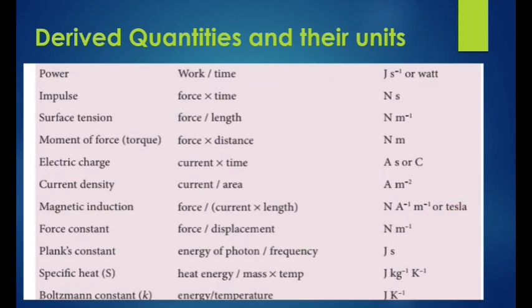And the last one, Boltzmann constant. It's also derived from the energy expression E is equal to k theta, where theta is temperature. From that they bring the Boltzmann constant, k. The unit of Boltzmann constant is joule Kelvin inverse. These are some of the derived quantities in your textbook. The textbook gives only a few, there are many more derived quantities.